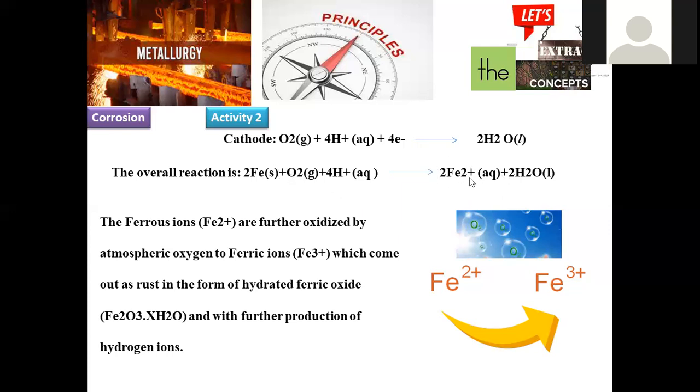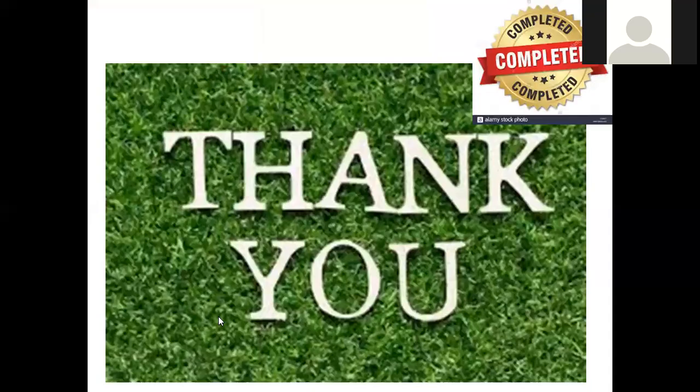The Fe+2 formed, being highly unstable, still proceeds to react with atmospheric oxygen, so that it is converted into a stable form called Fe+3. So the chemical formula of rust is hydrated ferric oxide, designated as Fe2O3·xH2O. During this rusting process, hydrogen gas is also evolved. Hydrogen gas is coming out. So this is the process of rusting.